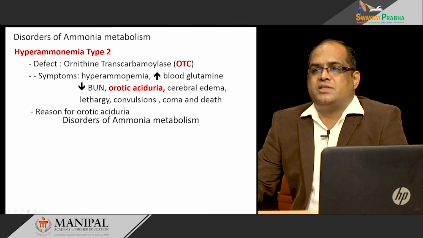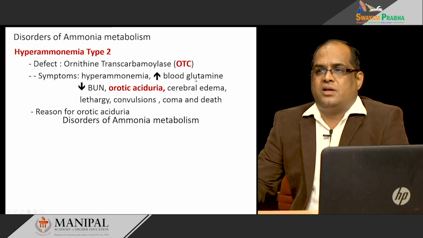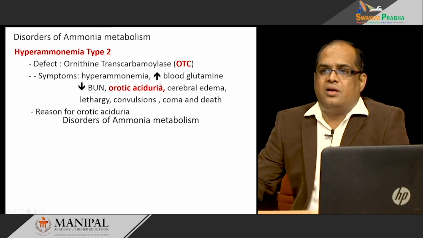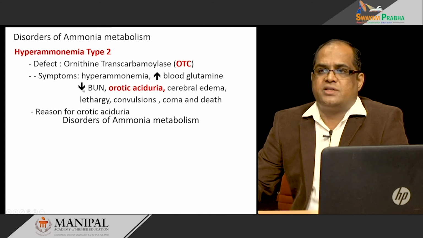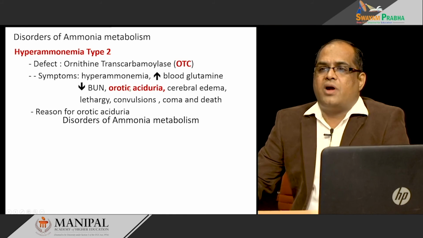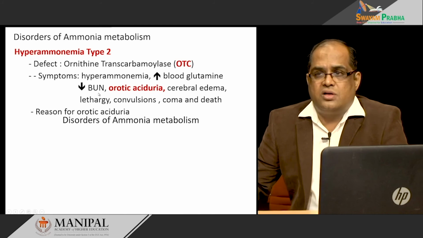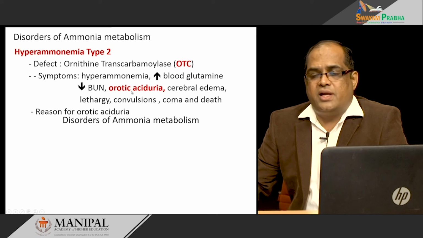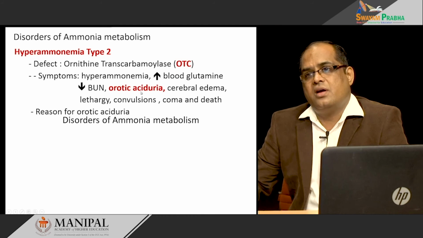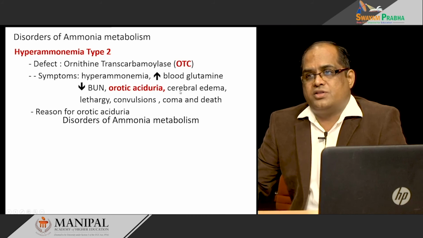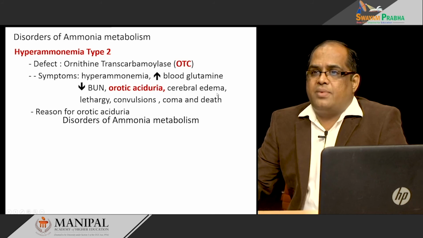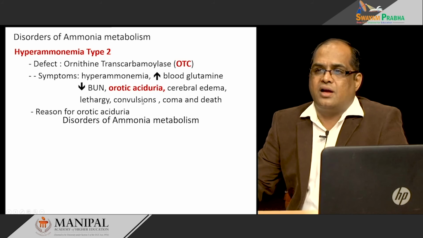Symptoms are increase in ammonia level in the blood, increase in glutamine level, decreased blood urea nitrogen because urea is not formed, and orotic aciduria because the accumulated carbamyl phosphate spills over into the cytosol to be used in another pathway, pyrimidine metabolism. It also causes cerebral edema, lethargy, convulsions, coma and death.